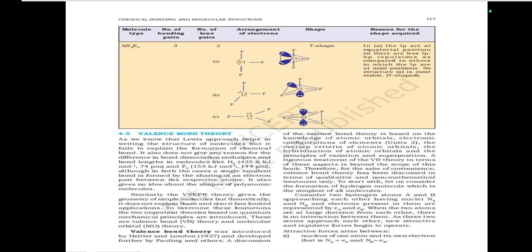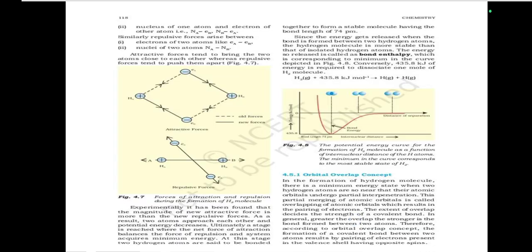To start with, let us consider the formation of the hydrogen molecule, which is the simplest of all molecules. Since energy gets released when the bond is formed between two hydrogen atoms, the hydrogen molecule is more stable than isolated hydrogen atoms.